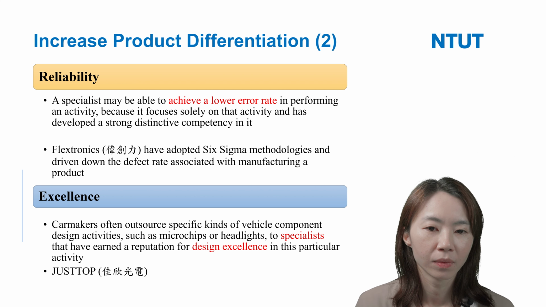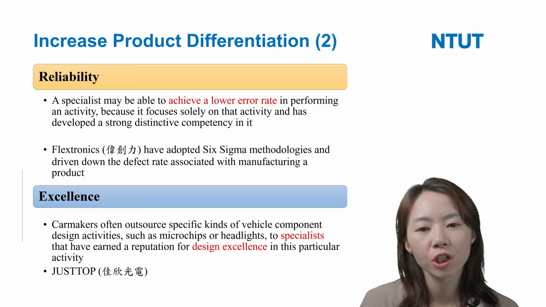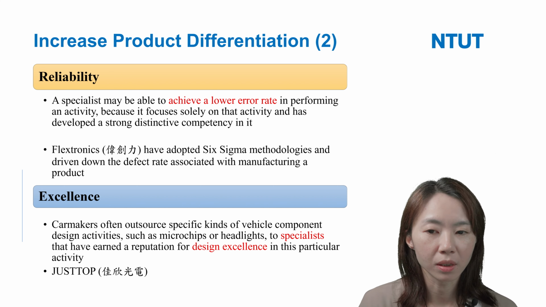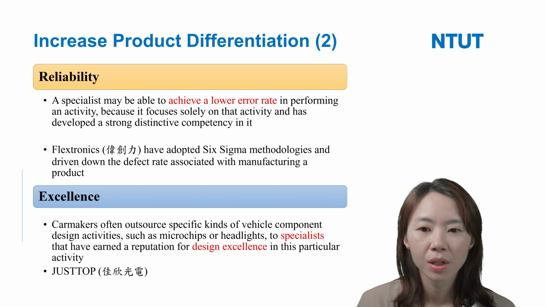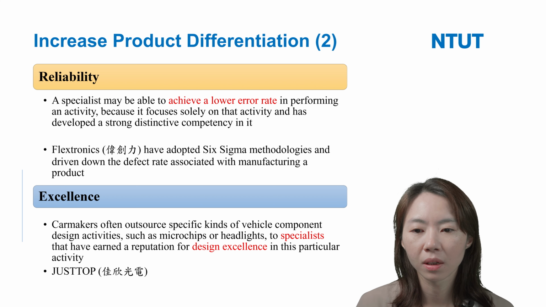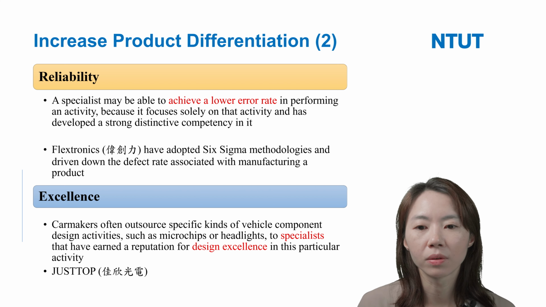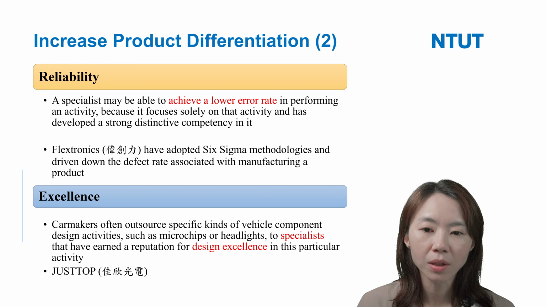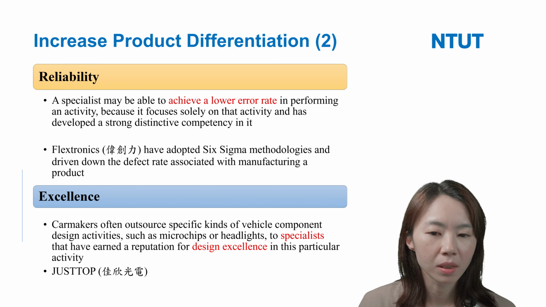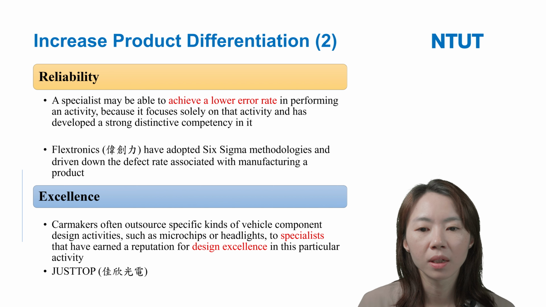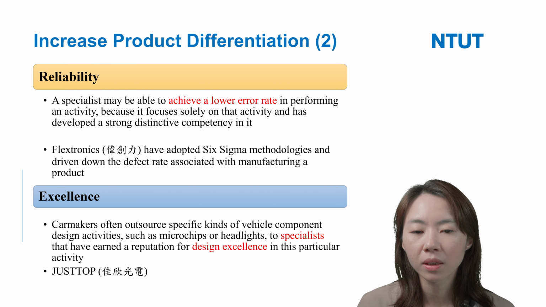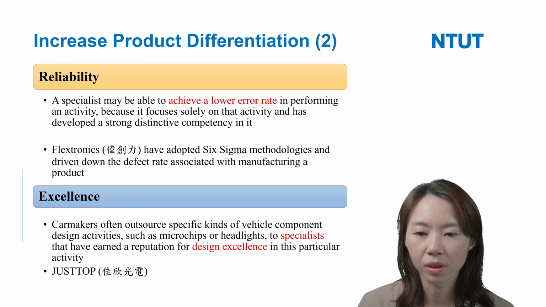Achieving a lower error rate is what we call reliability. For example, Foxconn, in Chinese Weichangli, has adopted the Six Sigma methodology and trimmed down the defect rate associated with the manufacturing of products.